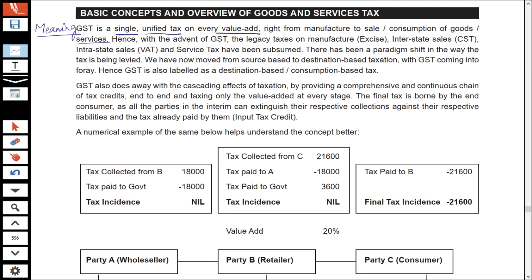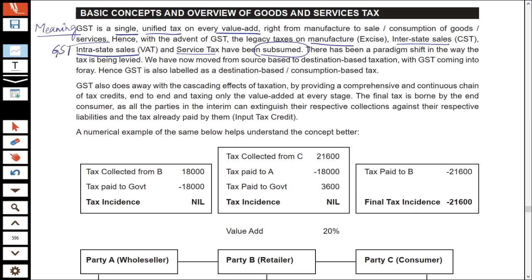With the advent of GST, the legacy taxes on manufacture, that is, before the advent of GST, excise duty would be levied on manufacture, central sales tax would be levied on interstate sales, value added tax would be levied on intrastate sales, intrastate is within the state, and service tax would be levied on all the services. All these have been subsumed to form one tax, that is GST.